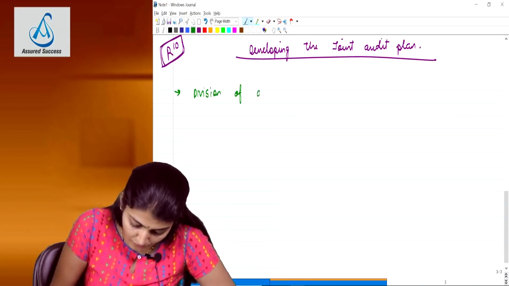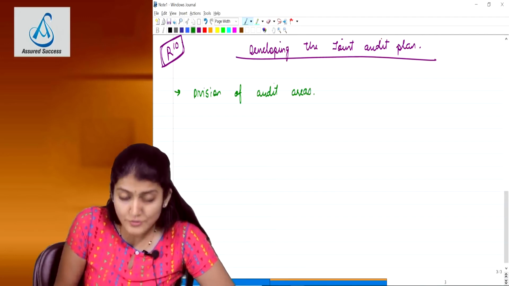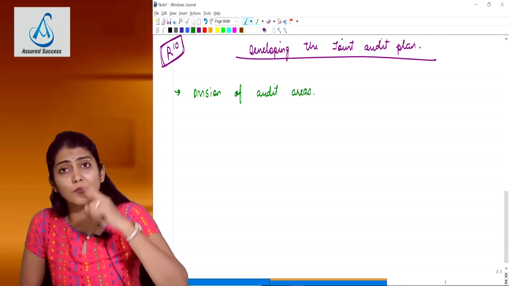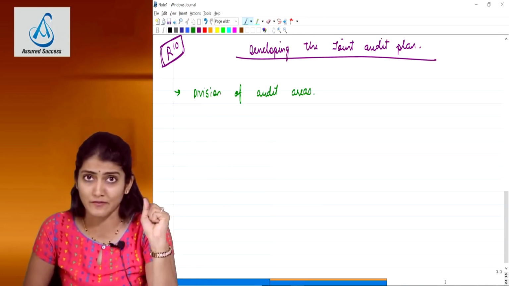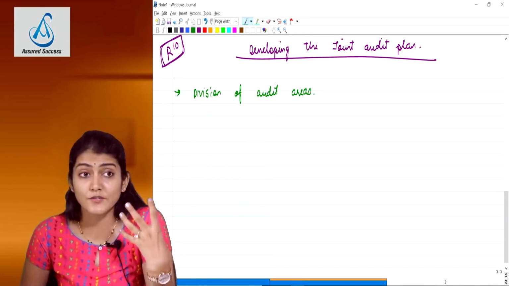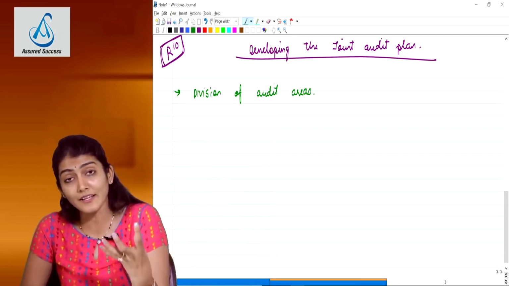The division of the audit areas. Why? Because if financial statements are one and the auditor is only one, he knows that he has to do the audit of the entire financial statements. But in a joint audit, the financial statements are one, but the auditors are more